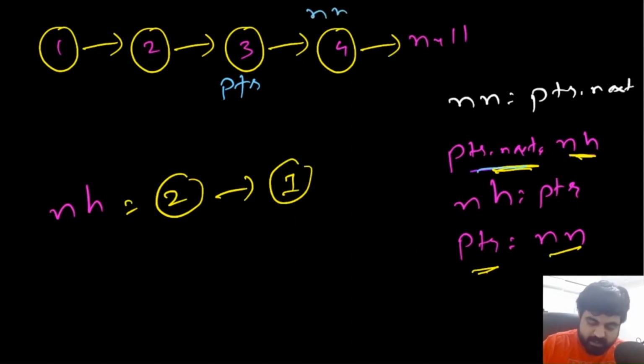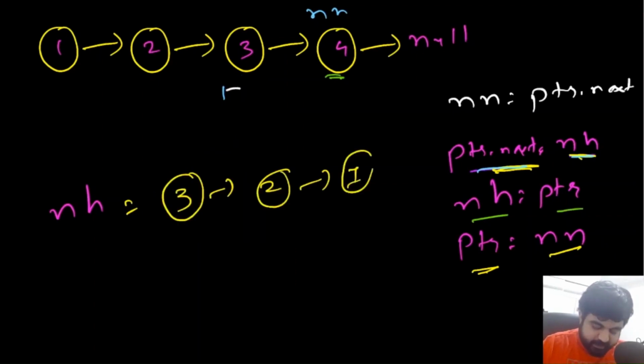Now pointer dot next is going to become the new head. So pointer dot next is currently pointing towards the value number 4, but rather than pointing towards value number 4, pointer dot next is now going to point towards value number 2. At the same time, new head is going to become pointer. So now let's just make these changes as well.